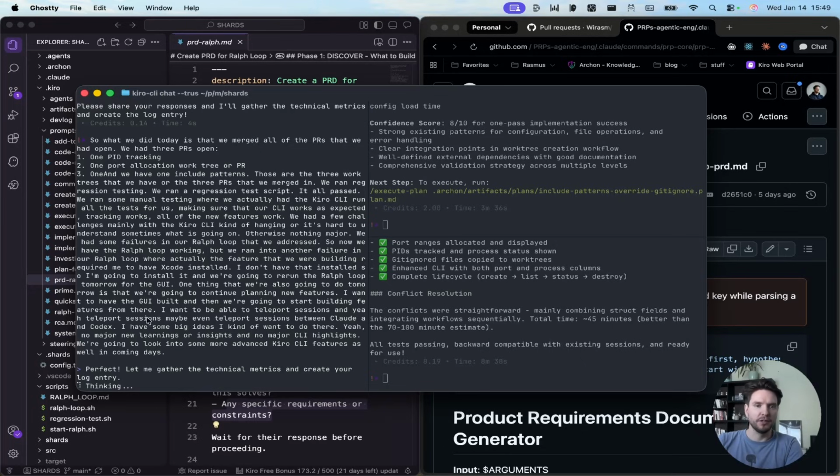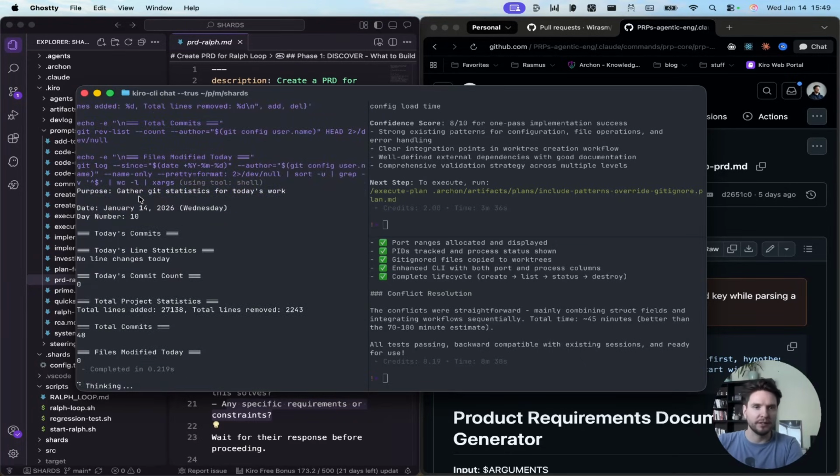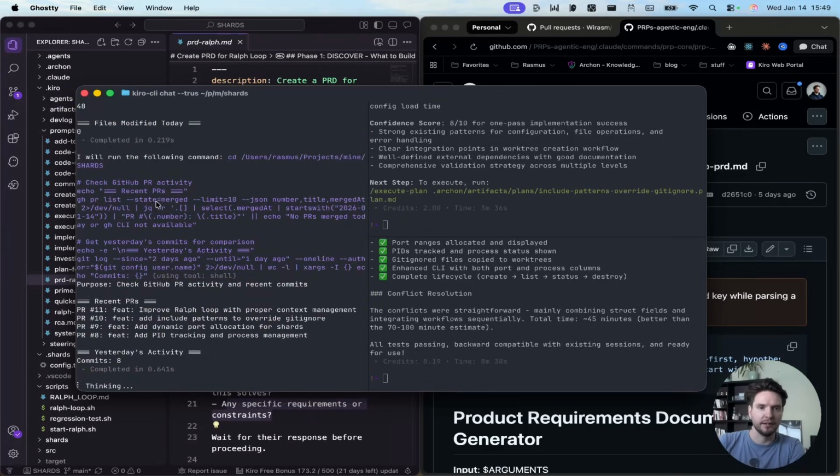So I'm just going to let this run. I'm going to post this, of course, to the GitHub, to the shards directory. You can look at that in the description. All of my commands, all of my swarms, all of my agents, everything is in there. Take a look at that. If you want to use that, feel free.